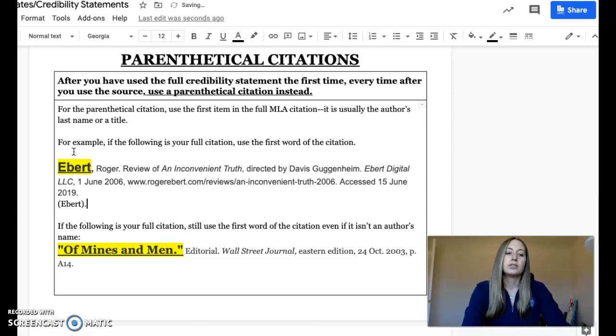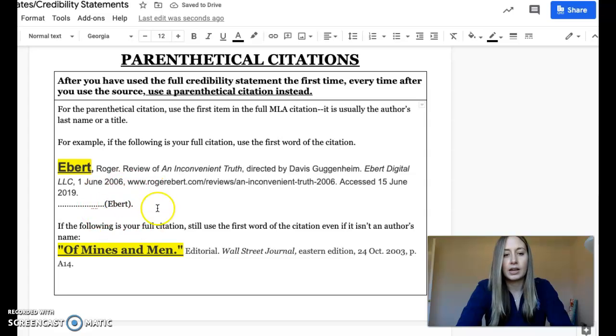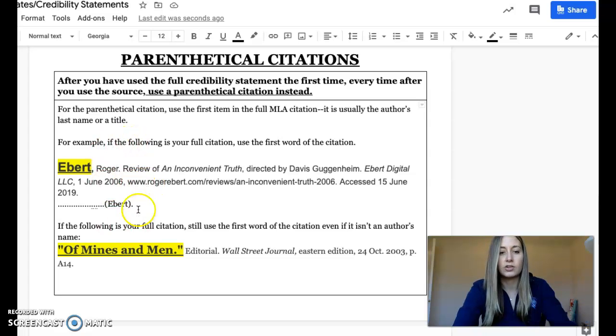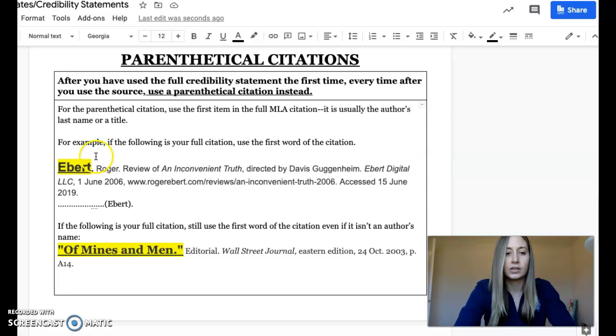So I'd put all my information here in front of it, whatever it is that I'm saying that I got from this website that I want to make sure I say in my paper. And then this is how I would end the sentence, by just putting Ebert in parentheses. That's my parenthetical citation because I've already done a whole in-text citation earlier, so I don't have to do that every time.